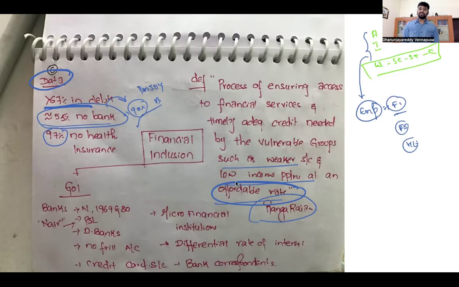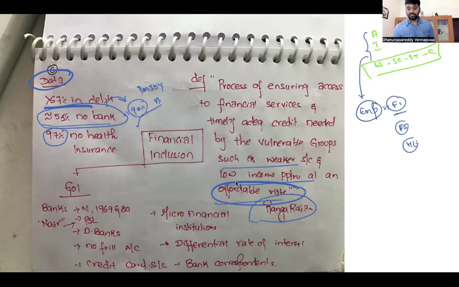The Nair Committee in the 1960s recommended priority sector lending. And today we have priority sector lending. 40% of the lending by all commercial banks has to go to these so-called vulnerable sections. Based on the M. Narasimham Committee recommendations, differential banks were brought in. M. Narasimham Committee means 1991 and 1997, but before that, when he was the RBI governor, he recommended differential banks. Based on these, you have the majority of differential banks today, such as regional rural banks, small finance banks, local area banks, and the so-called payment banks.